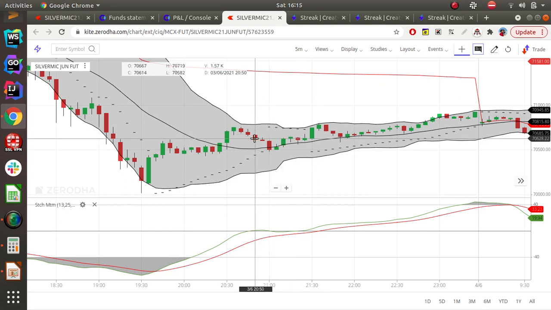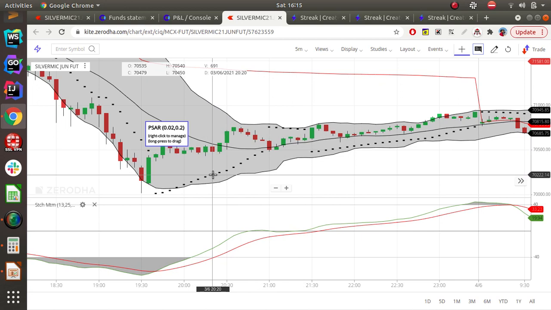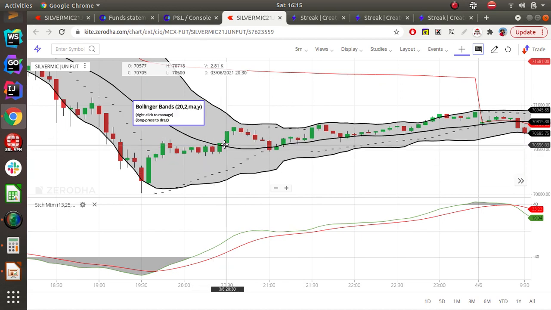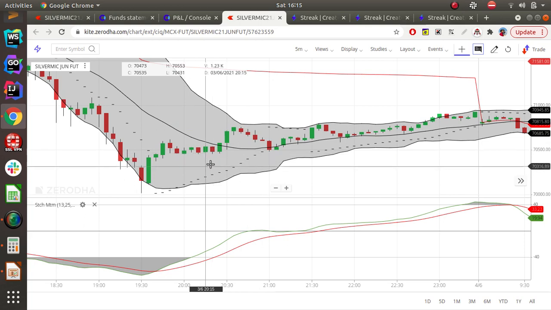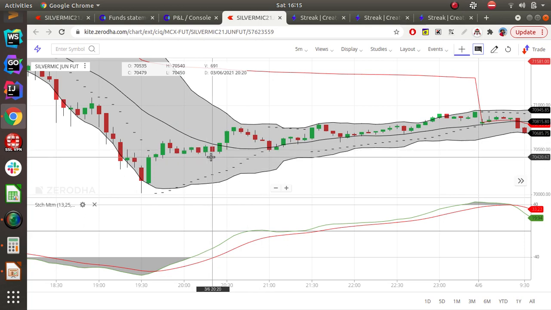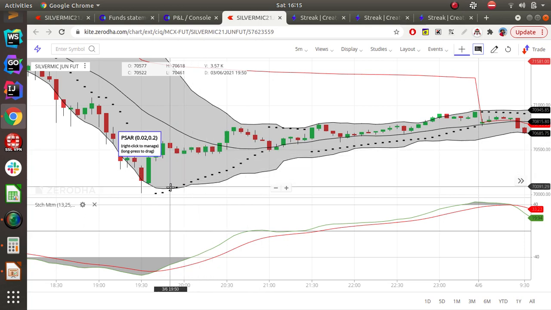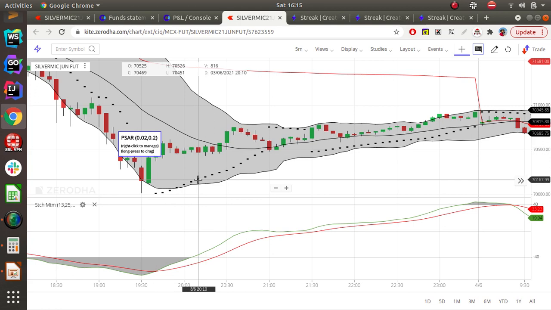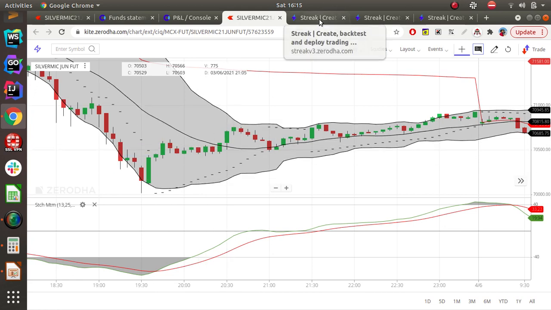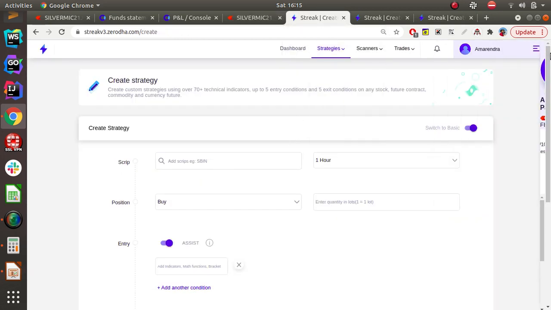So you got it right. There are only two indicators we are going to use: Parabolic SAR along with the Bollinger Bands. We will use the middle Bollinger Band: if any candle closes below the middle Bollinger Band, and also the Parabolic SAR is saying there is a bullish market going on. Using these two we will try to write an algorithm. Let us quickly jump into Streak and see how we can write it.